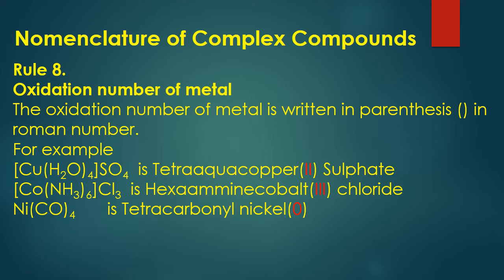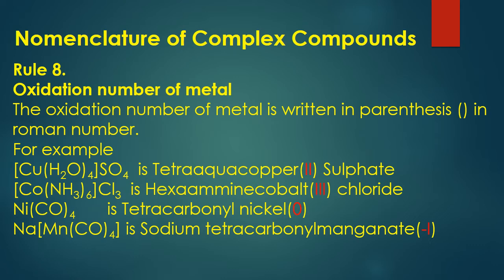Next example is Ni(CO)4. This is called tetracarbonyl nickel(0). Here the oxidation number of nickel is 0 because carbonyls are neutral ligands. Whichever is the number of carbonyl groups attached with a metal, the oxidation state of the metal will be 0.